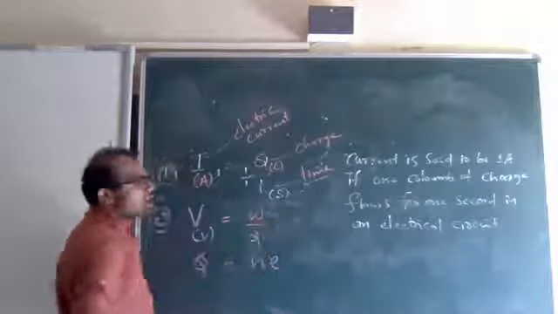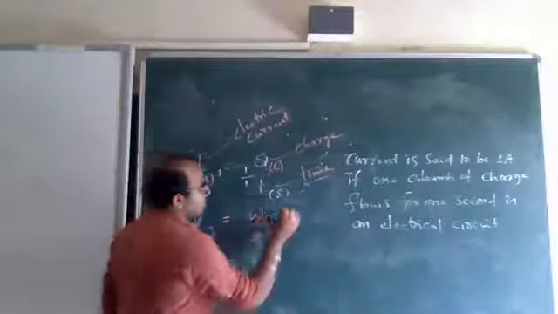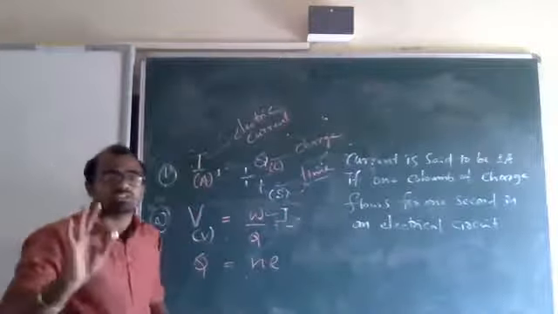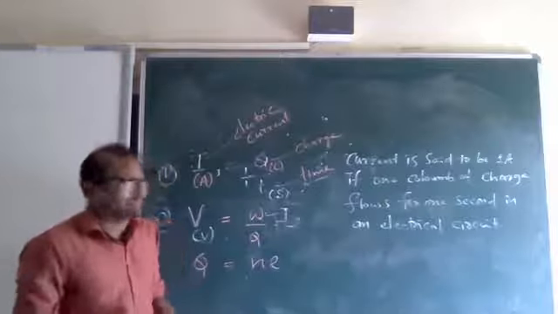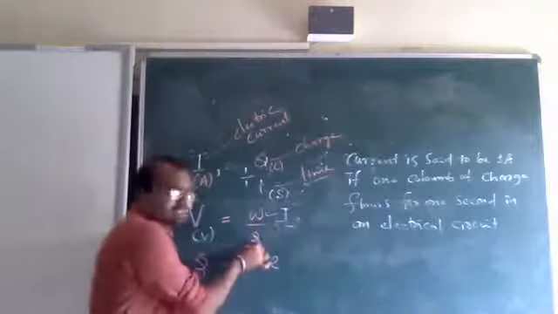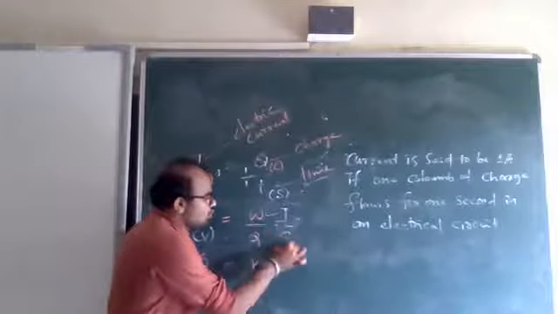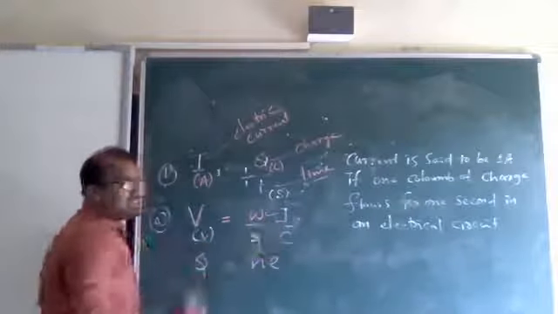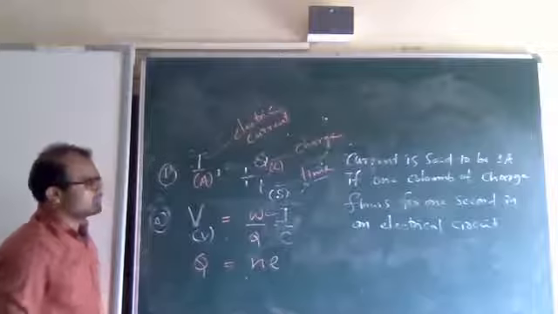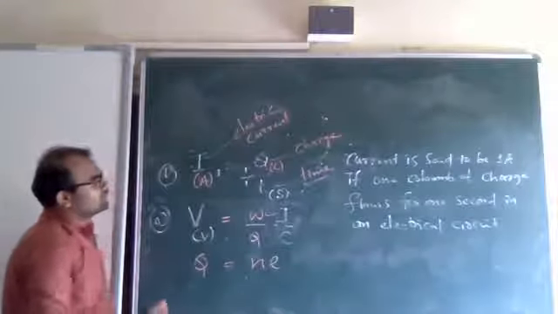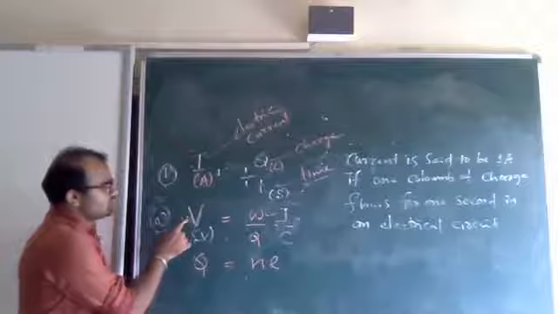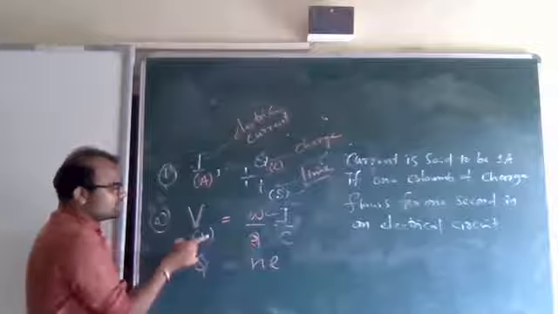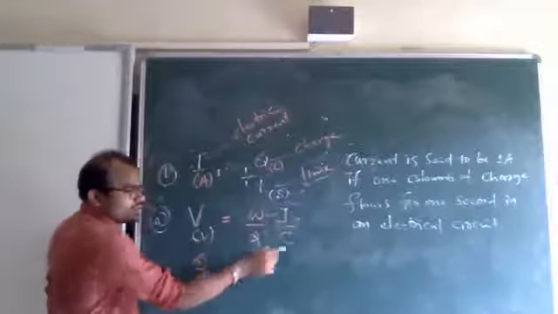W is the work done. What is the SI unit of work done? Joule, because work is nothing but energy. Any kind of energy, the SI unit is joules. Q means charge, and its SI unit is coulomb. So 1 volt is nothing but joules per coulomb. You have to remember this. So: potential difference or voltage, work done, charge; SI units volt, joule, coulomb.